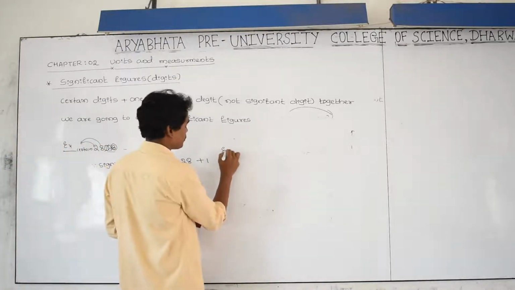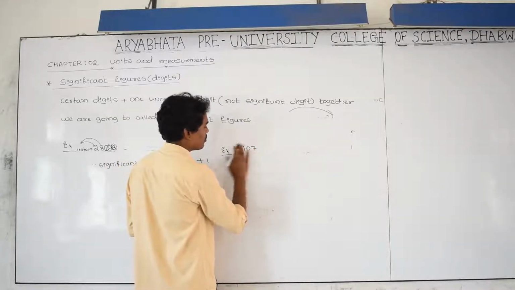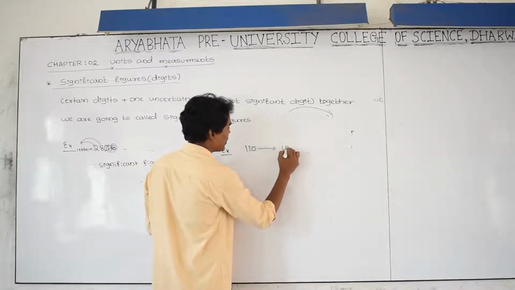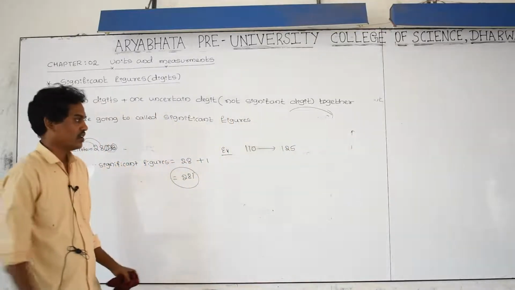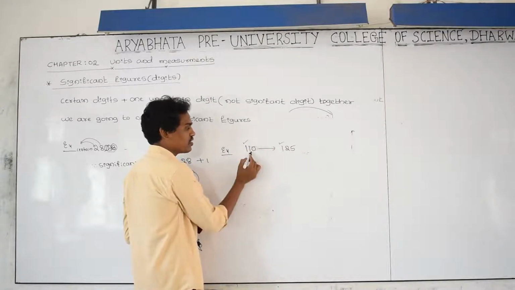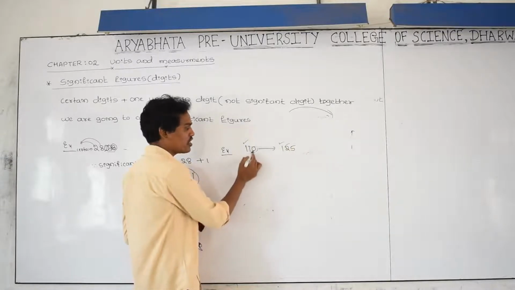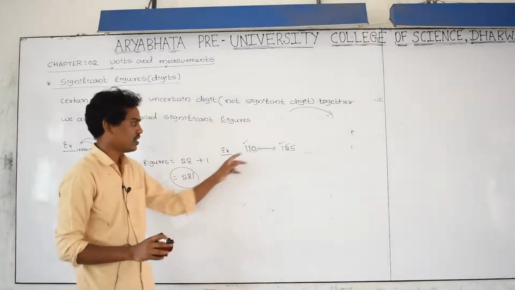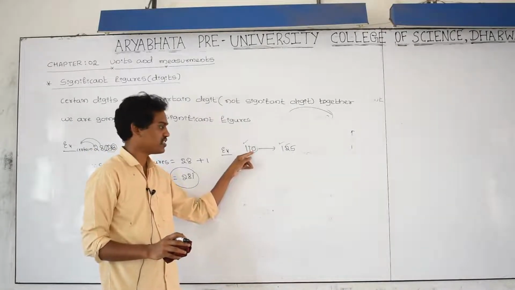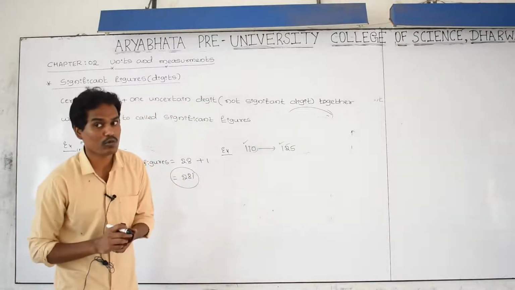And another example: 107 or 110 to 125. This is also 100, this is also 100, yes this is meaningful, but here it is 1, this is 2, this is varying from 10 to 25, therefore we are not sure about these numbers. It may be 10, it may be 11, it may be 12, it may be 13, 14, 15, 16, 17, up to 25, the possibility is there. Therefore these two digits I am not sure about.